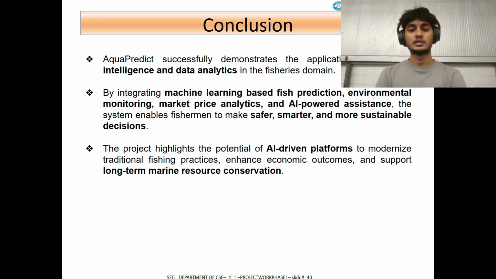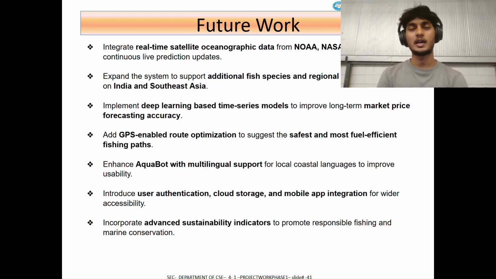AquaPredict successfully demonstrates how AI can modernize traditional fishing practices by integrating prediction, analytics, and AI assistance. The system supports safer, smarter, and sustainable fishing decisions. Future enhancements include real-time satellite data integration, deep learning models, GPS-based route optimization, multilingual chatbot support, and mobile app deployment.